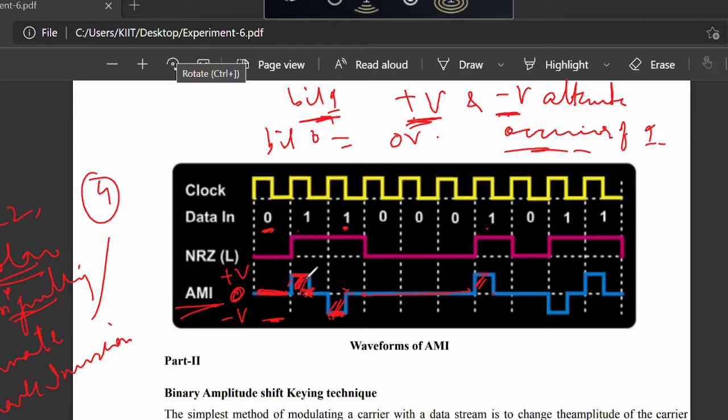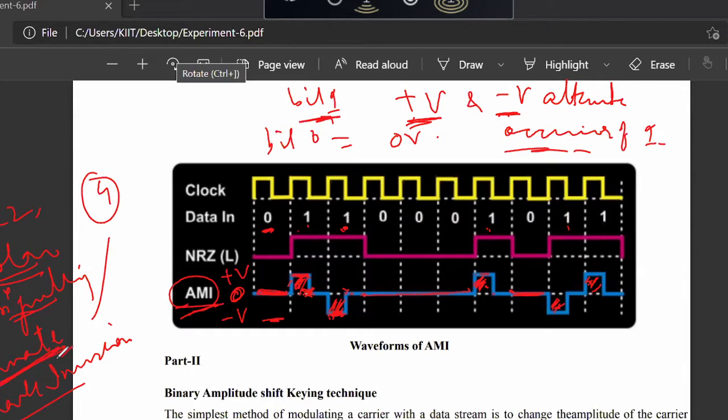So first is plus V for the first bit 1, next is minus V for the next bit 1, then plus V for the next bit 1, bit 0 is transmitted as 0 volt, then the next bit 1 will again be minus V because the previous was plus V, and this again becomes plus V because the previous is minus V. So this is called bipolar signaling or alternate mark inversion.